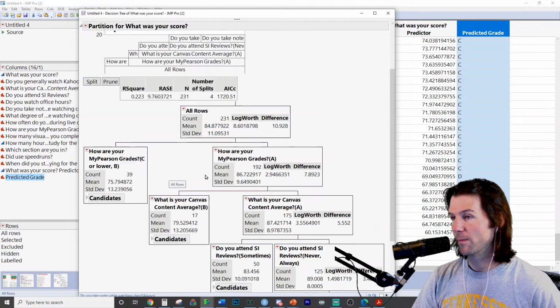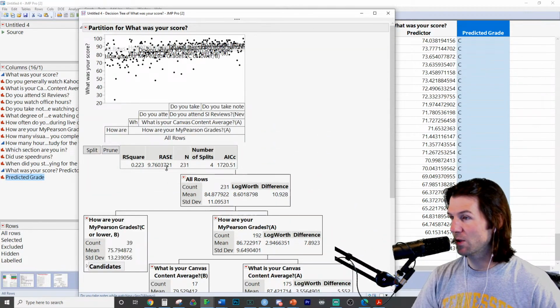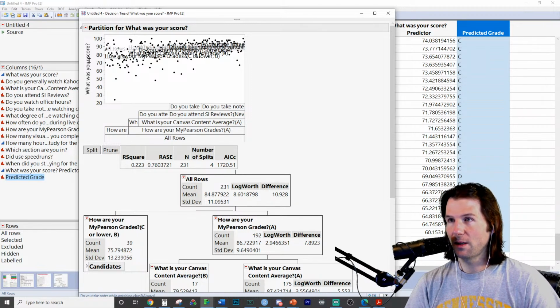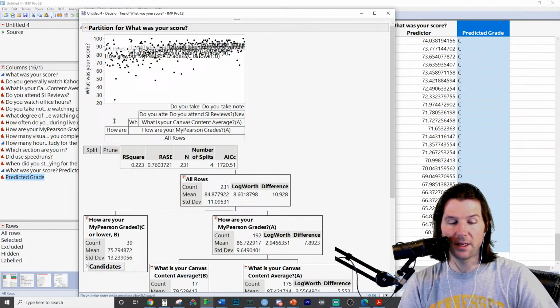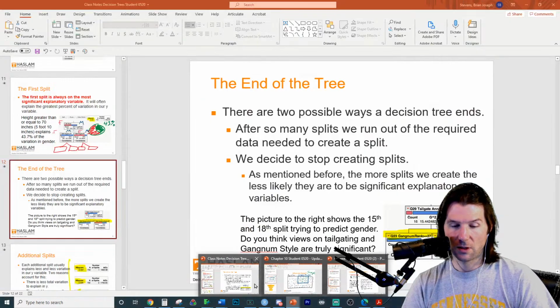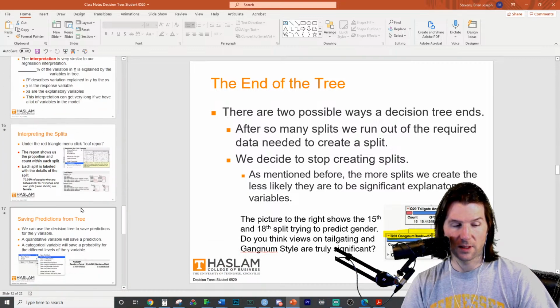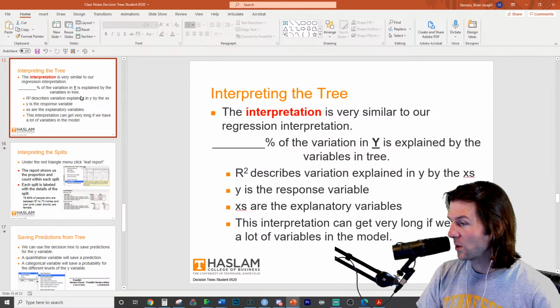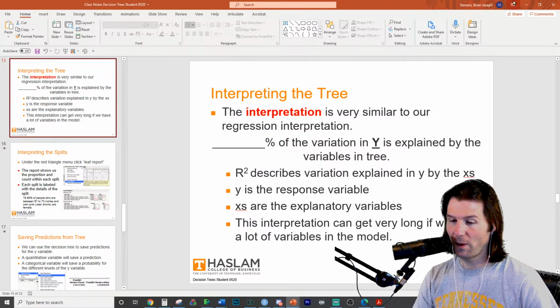What do you notice right here? What would you say? Blank percent of what? How would you use this right here? Because here's the y variable. We're trying to explain score on the exam. Here's the decision tree. And then here's the notes. So let me go back to the note slide. How would this work when we talk about this tree right here?